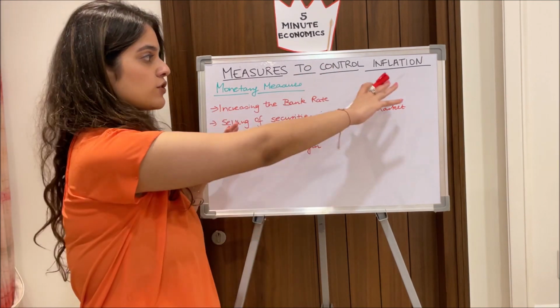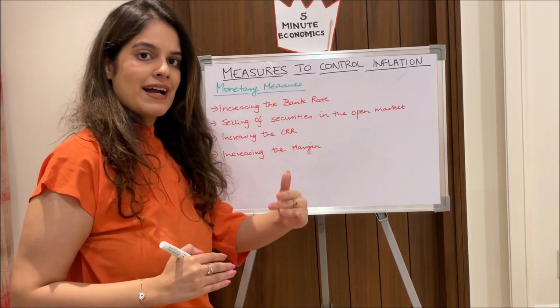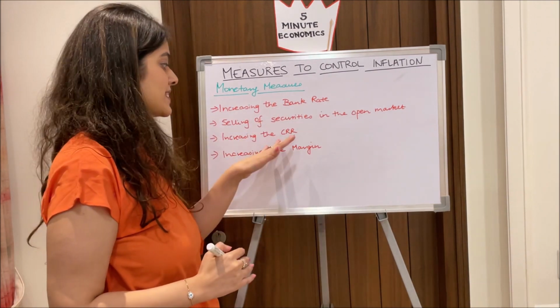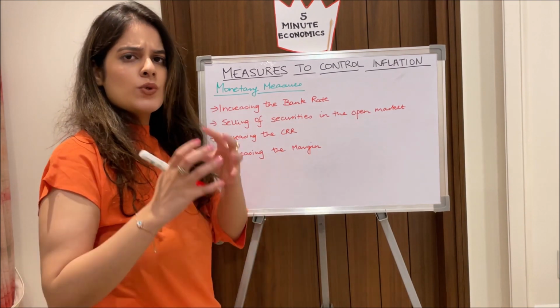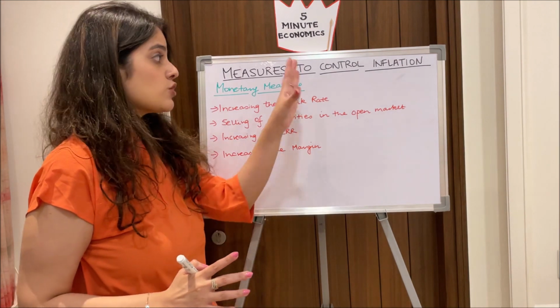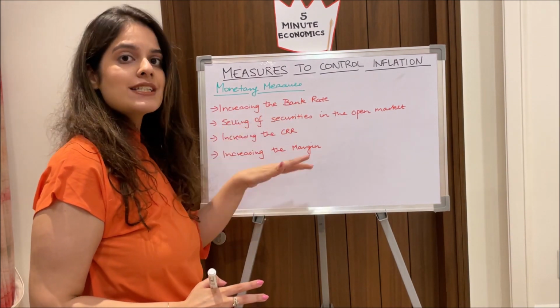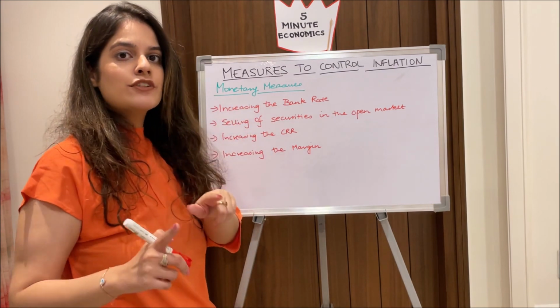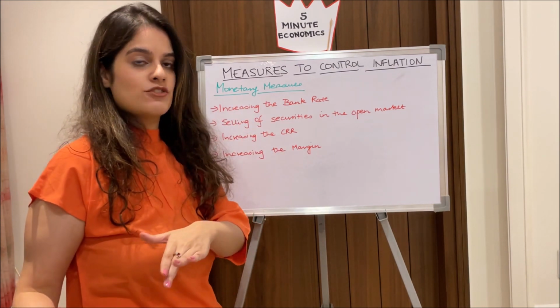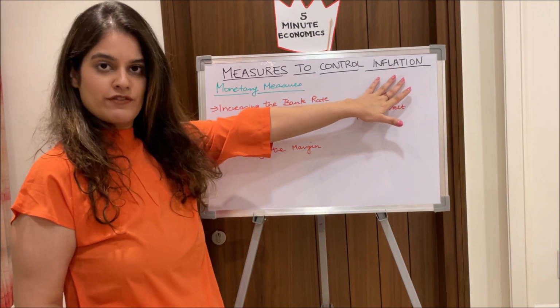Under the case of inflation, bank rate is the rate at which the central bank lends to the commercial banks, whereas CRR is the cash reserve ratio, which is a certain amount which the commercial banks have to deposit with the central bank. So what the RBI does is increase the bank rate and increase the CRR so that it is difficult for the people to have money in their hands. Because CRR and bank rate both have increased, inflation is controlled.